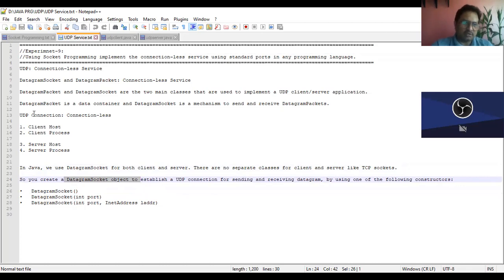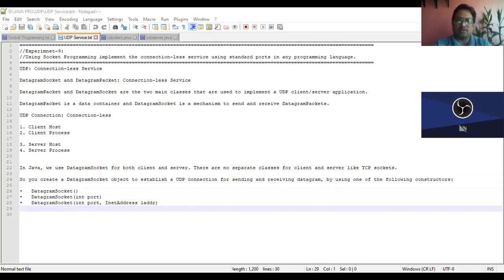These are the constructors that you can use. DatagramSocket constructors are overloaded. It means the constructor name is the same, but in the first no argument is passed. You can pass one argument or you can pass two arguments: one is the port number and the second one is the internet address. So what happens when the no argument constructor is used?